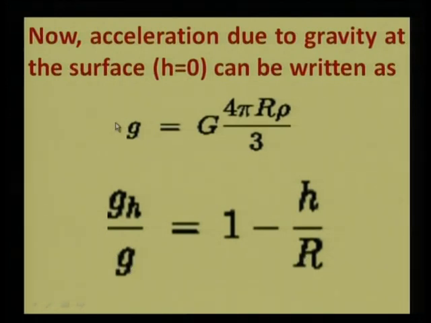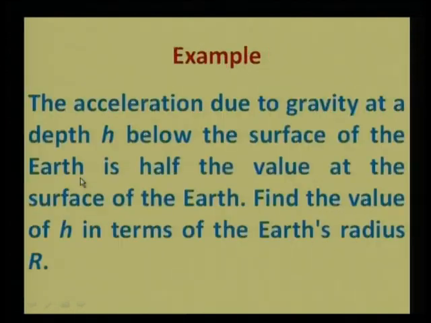where g is also expressed in terms of mass, density into volume. So it is 4 by 3 pi R cube upon R square was there, so it is removed here. So this gives us a relationship, or it tells us how g varies with respect to h. So that is an important outcome of this mathematical exercise.